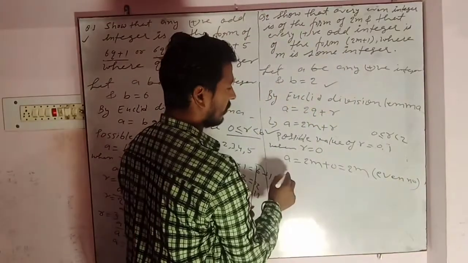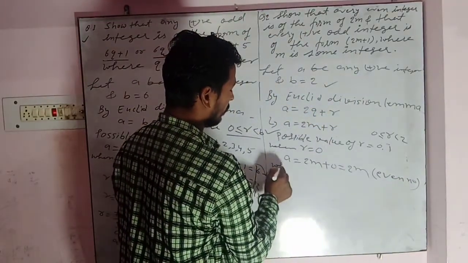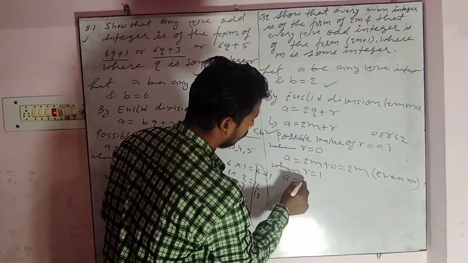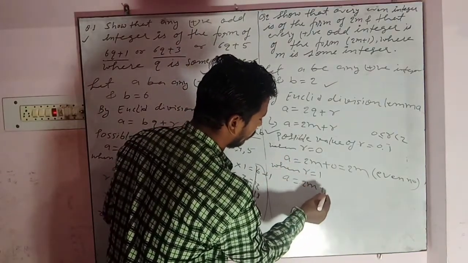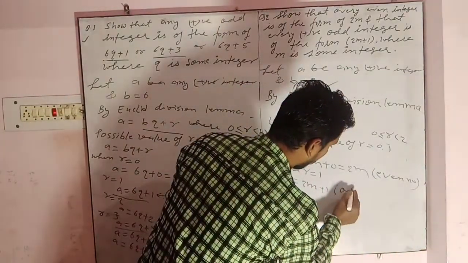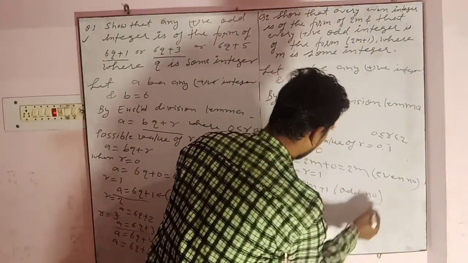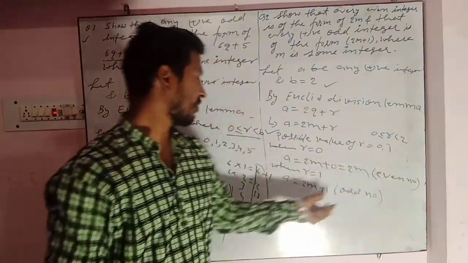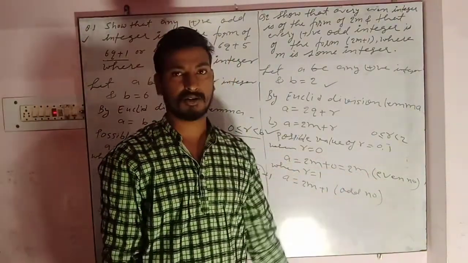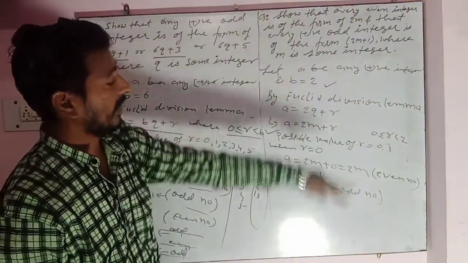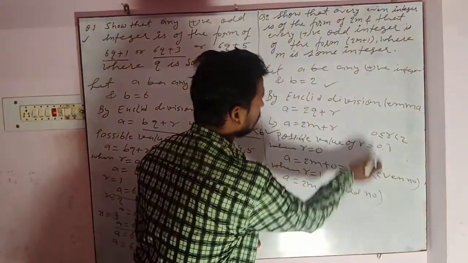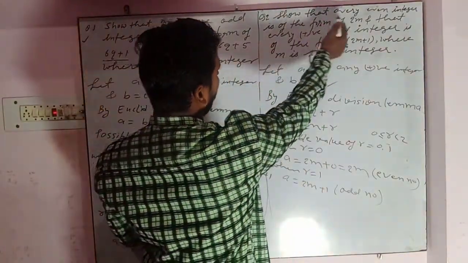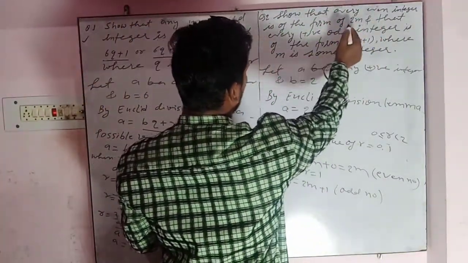Even number. Now when r is equal to 1 then a is equal to 2m plus 1 and this is an odd number. We already discussed these things. So a is equal to 2m is an even number and a is equal to 2m plus 1 is an odd number. So now we can write even number means 2m, and we had been asked to show that every even integer is of the form 2m.